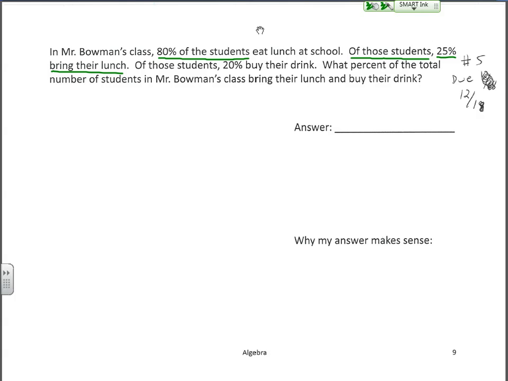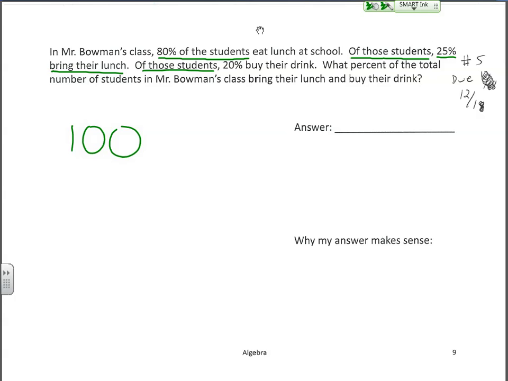Then it says, of those students, so once again, not the original 100, right? But of the students who eat lunch at school and bring their lunch, 20% of those students buy their drink. And then the ultimate question is, what percent of the total number of students in Mr. Bowman's class bring their lunch and buy their drink? So it actually is going to be very beneficial to you to assume that Mr. Bowman's class does have 100 kids in it, okay? Just because the word percent literally means out of 100. So when you're talking about percentages, 100 is a really easy number to work with.